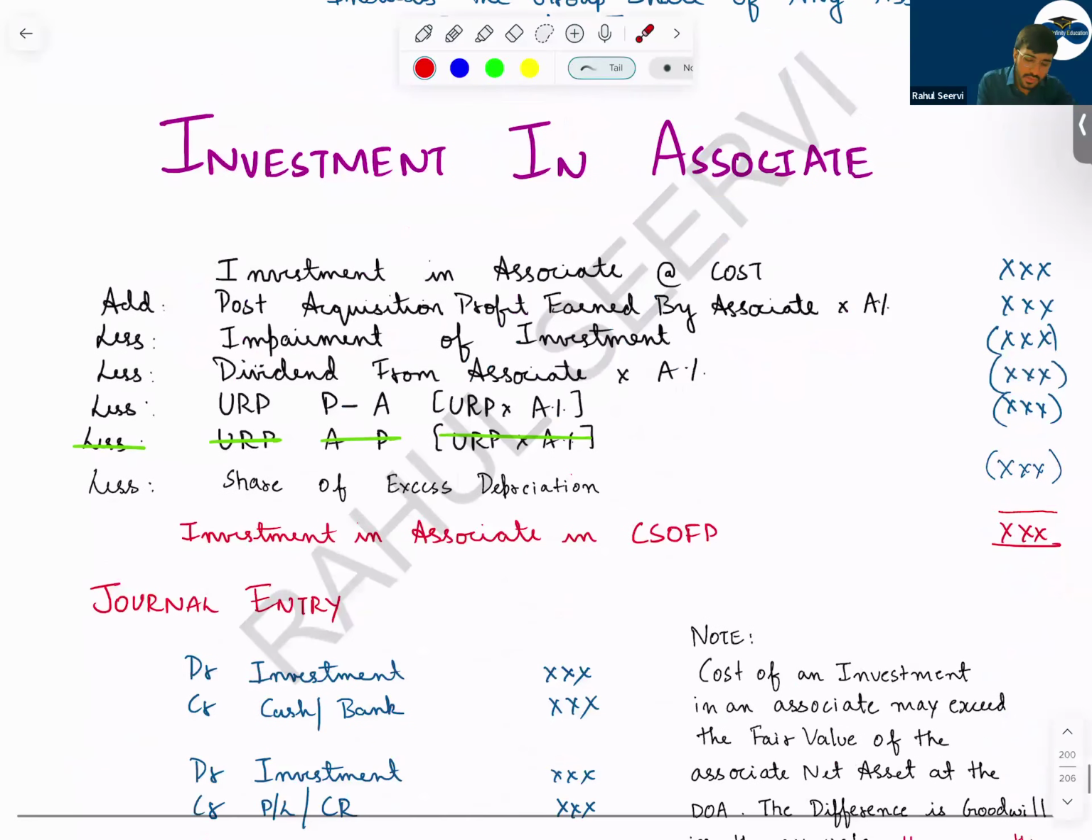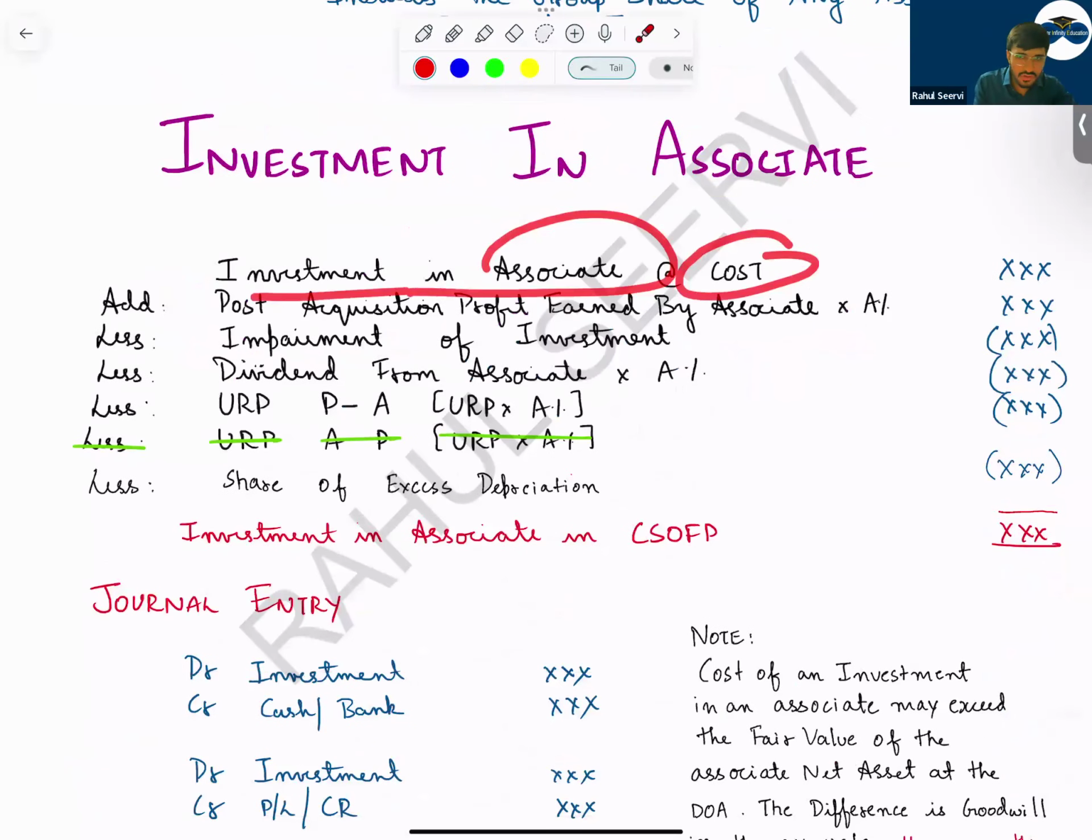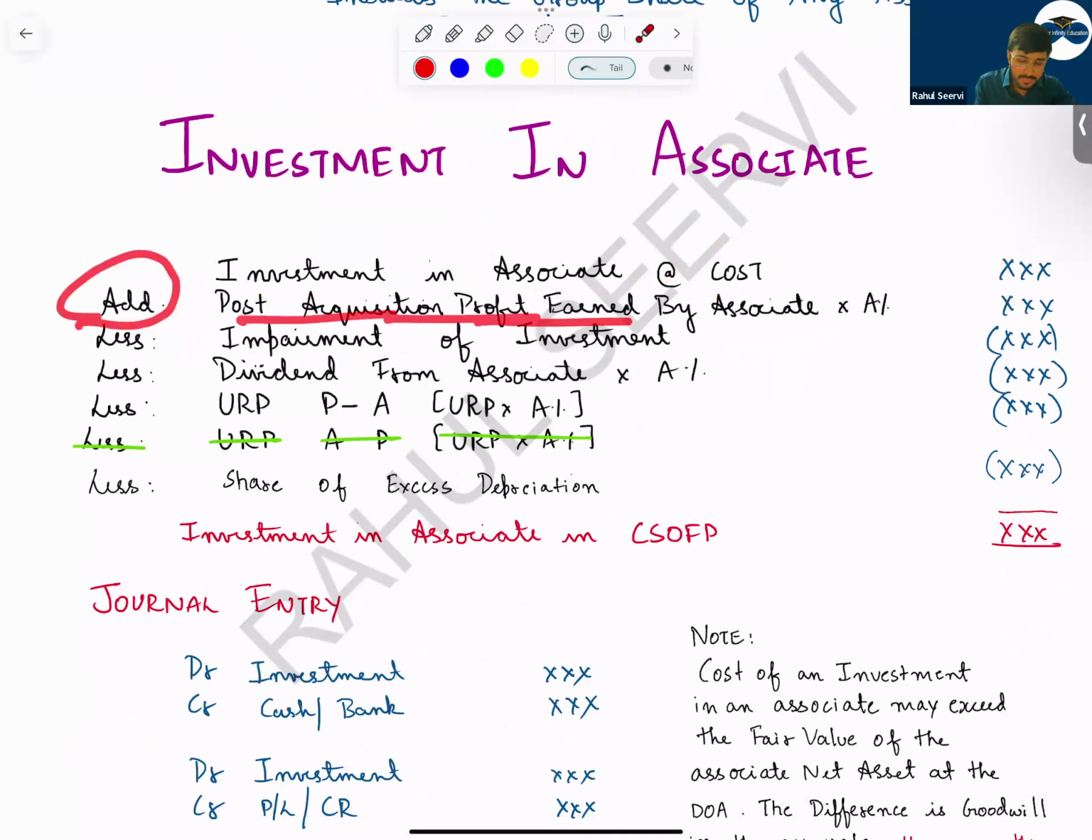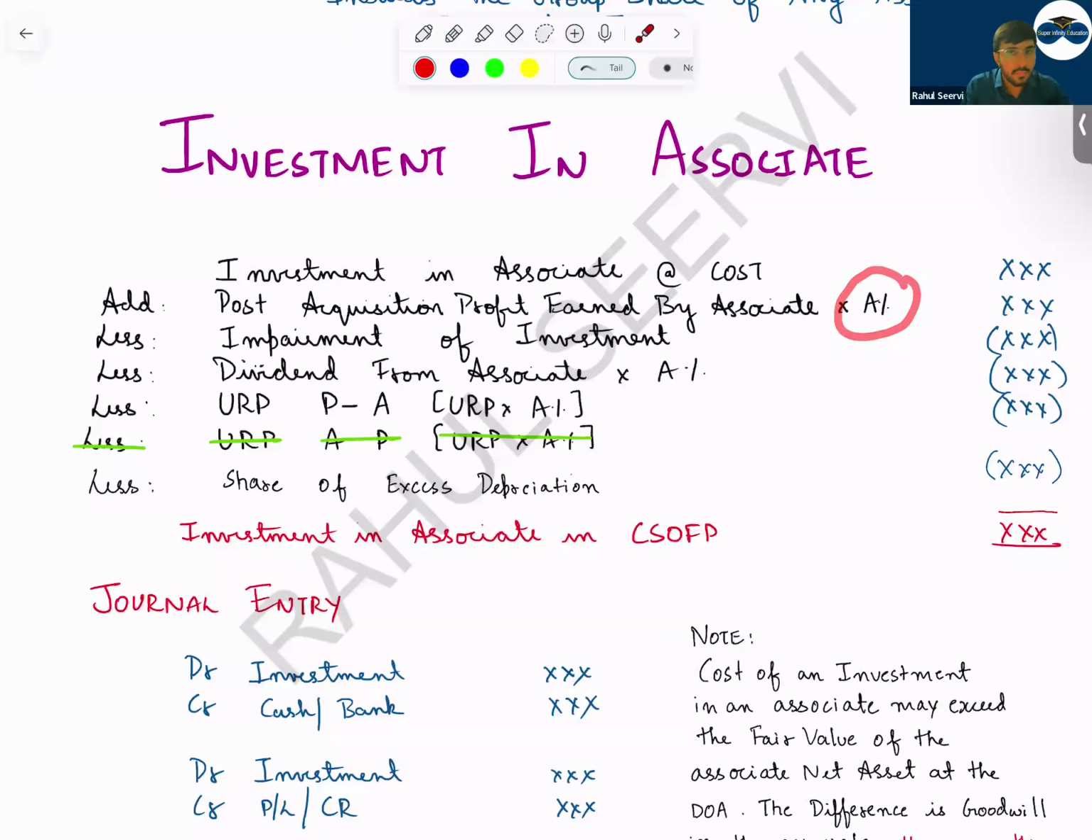So see here now, how do we calculate investment in associate? The first thing we take what? Investment in associate at cost. You take the value. Yes, sir. Add what? Post-acquisition profits, whatever belongs to the associate, multiplied by the percentage. Many students will make this mistake. They'll not consider the percentage. You have to consider the percentage. Then less impairment of investment. If there is any impairment, you will reduce that also.